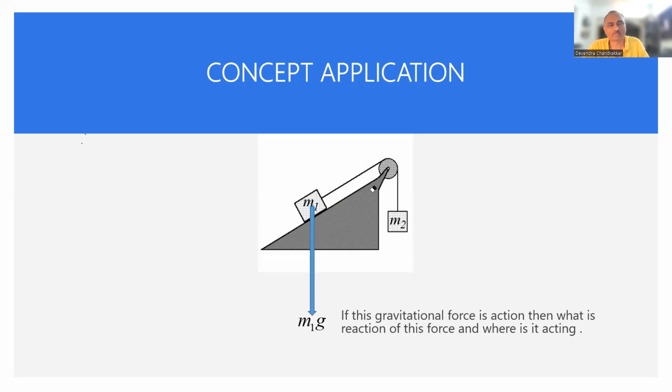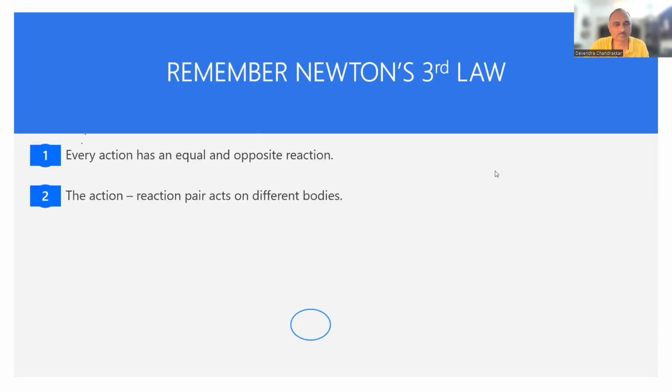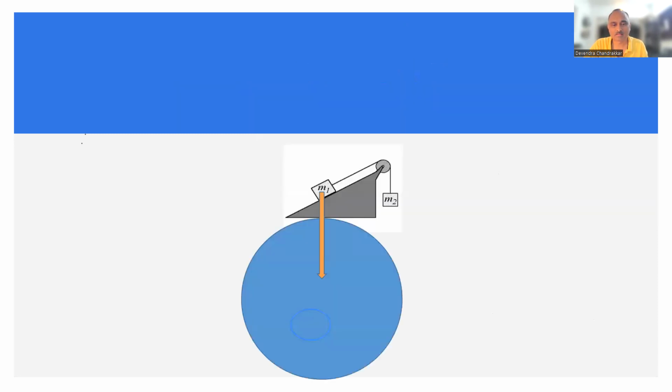Now remember the thing which I told you yesterday. Action happens on whom? Whose head will break? The one who goes and hits the wall. Right? Remember or not? So action-reaction will be on the one who is doing the action. So who is doing this action on this body? Who is applying M1G on this? Earth. So where will the reaction be? Reaction will be on earth. Right? Reaction will be on earth. So this is how it will look like. Reaction will be on earth and it will be at the center of earth. I hope all of you got it, right?